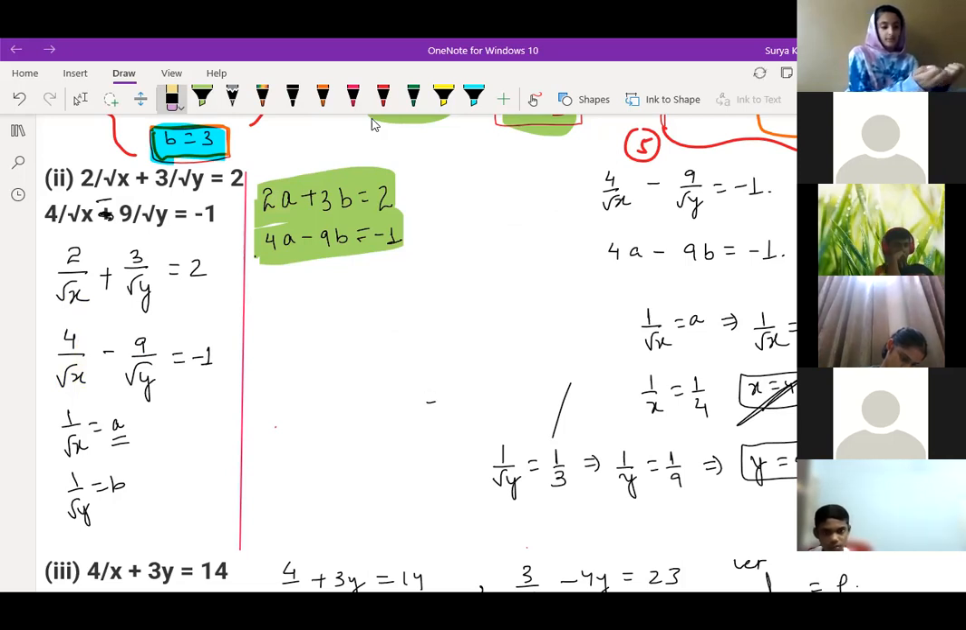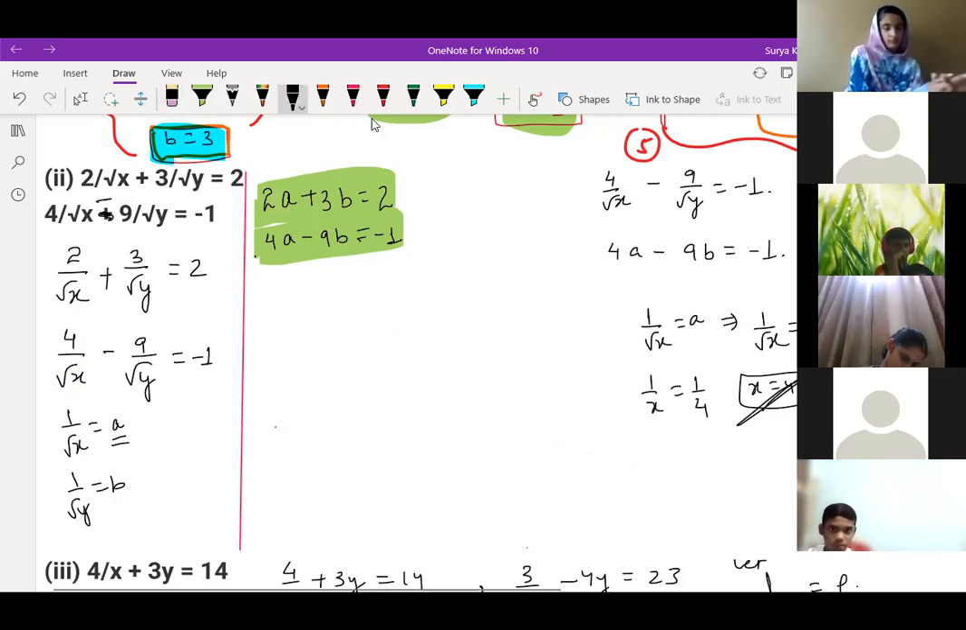Sir, I'm getting y as 9 by 25 no matter which method I use. Okay, let me solve here. You just tell me after that. These two equations, are you getting the same or not? Children, tell me first. All of you are getting the same equation or not?